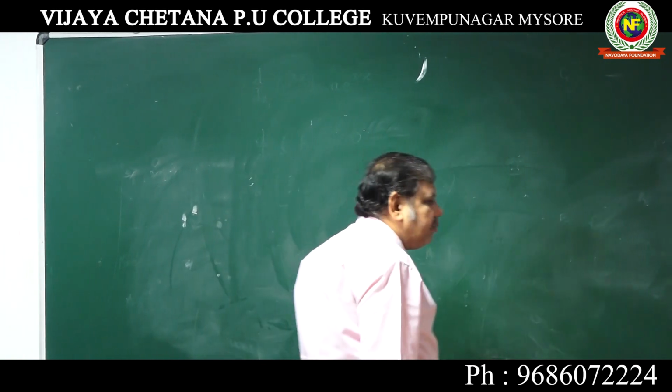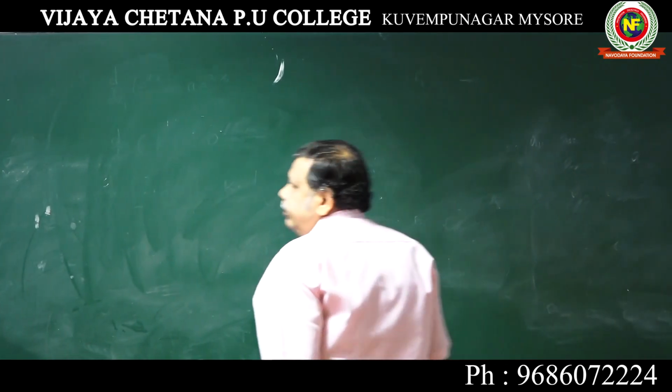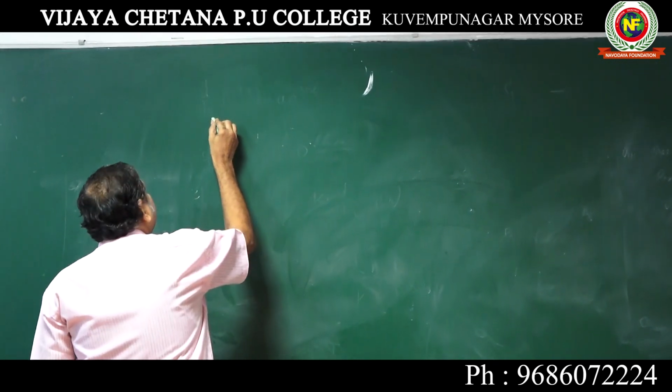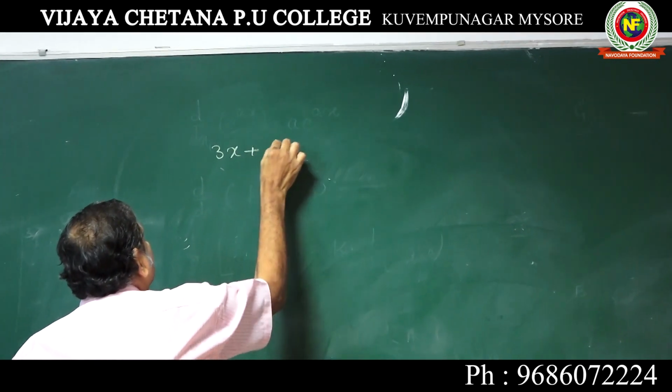So we shall do some problems on chain rule. First one, you can take: differentiate 3x plus 4 whole square.